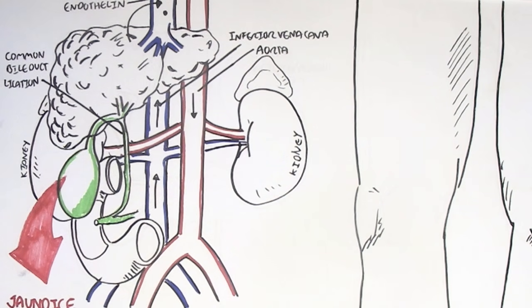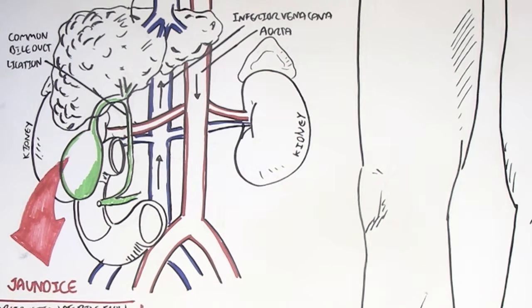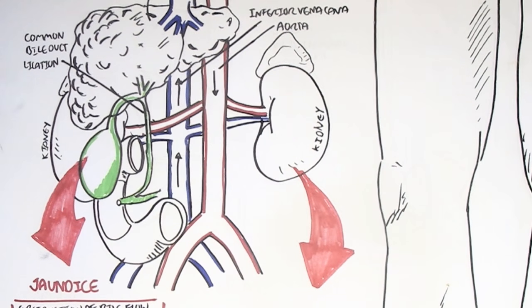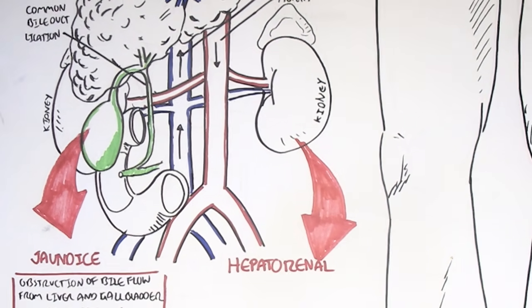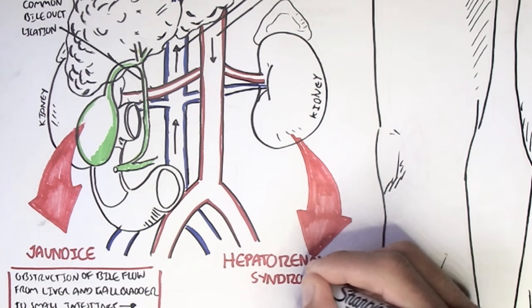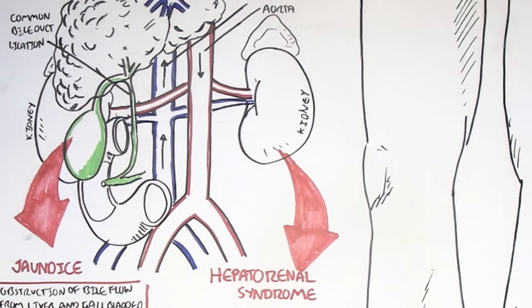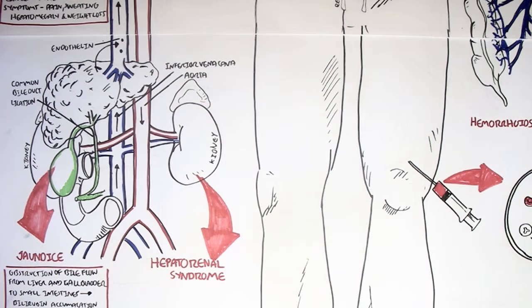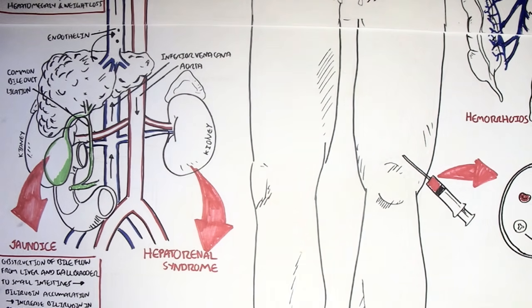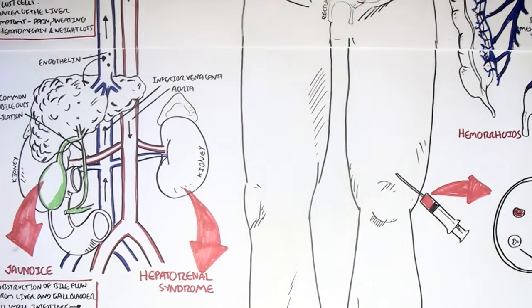Now, a complication that can occur due to liver damage caused by liver cirrhosis, also a syndrome, is known as hepatorenal syndrome. There is actually no damage to the kidneys, but kidney perfusion is reduced. The blood flow is reduced. Why would kidney perfusion be reduced? Well, an example is because of insufficient blood supply to the kidneys. To see what happens, we would first try to see why we would have insufficient blood supply to the kidneys.